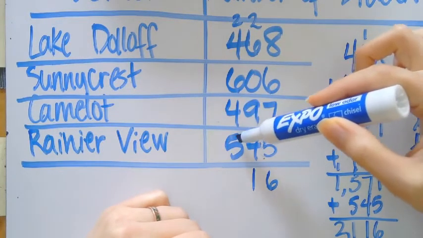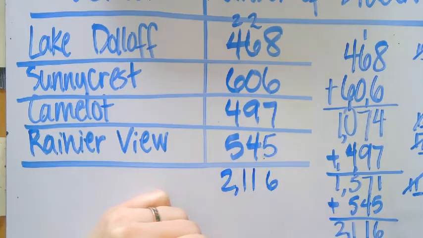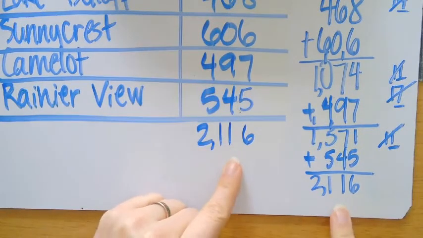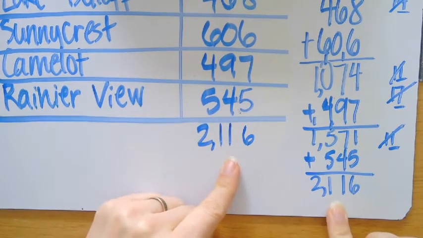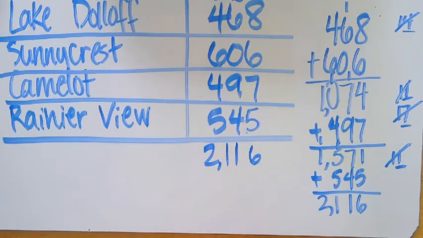14 plus 5 is 19. 19 plus 2 is 21, comma right there. And I'm going to take a look and compare. I added them up 2 different ways, still got the same answer, so this checks my work. That's the importance of checking your work. I could have made a lot of silly mistakes along the way, but this helps me to make sure my work is correct and complete.